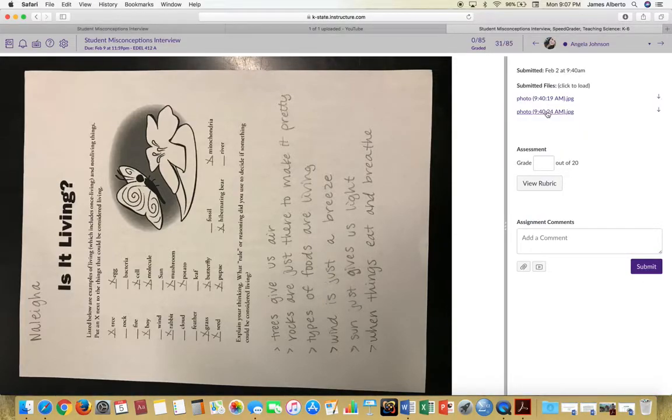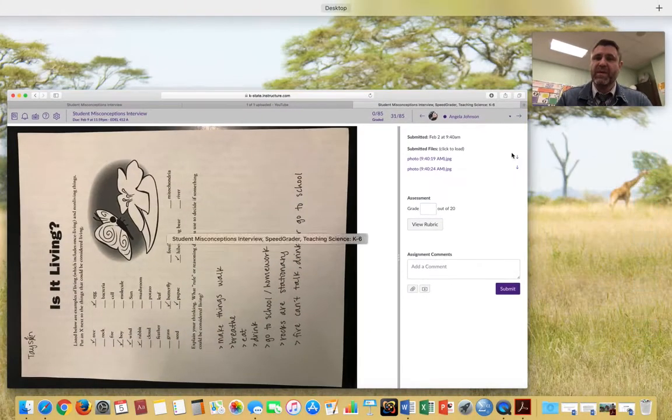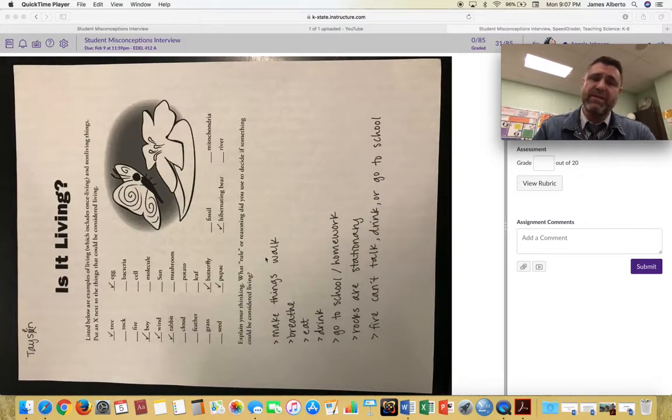You'll see she actually did two of these. So there's the picture of the second one. I think she might have had the student do the check marks, because I noticed there were X's on the other one and check marks on this one, but this writing is definitely hers on both. So you can do that just like that if you want.